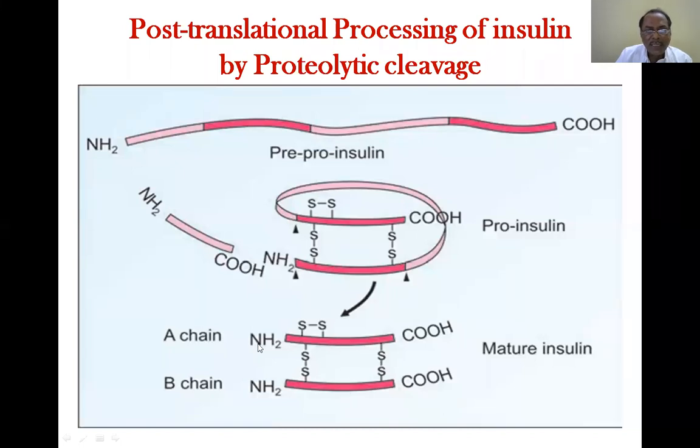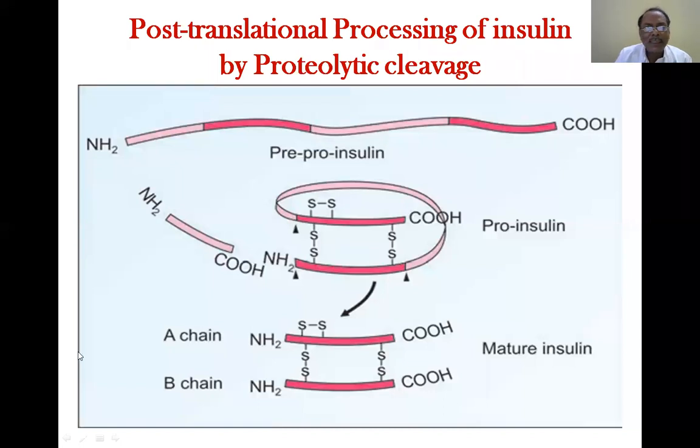And once this complete process has happened in the smooth endoplasmic reticulum, everything is pushed to the Golgi apparatus, and it is all packed there into small units. So this is a mature unit, mature insulin. This is the cutting out, or otherwise lytic action, of extra peptide chains which are present in the protein molecules.